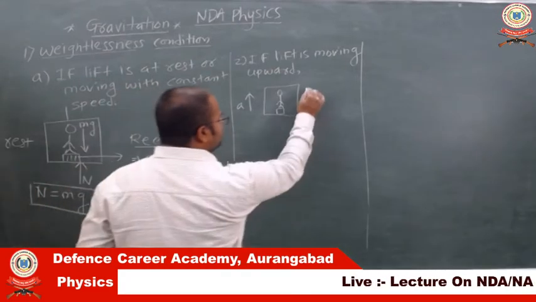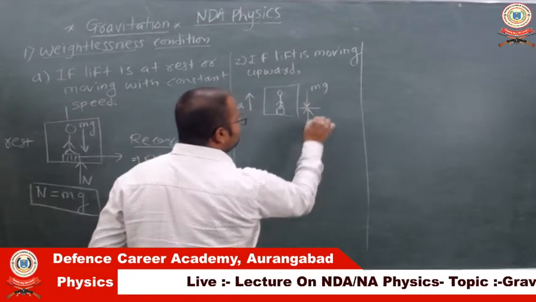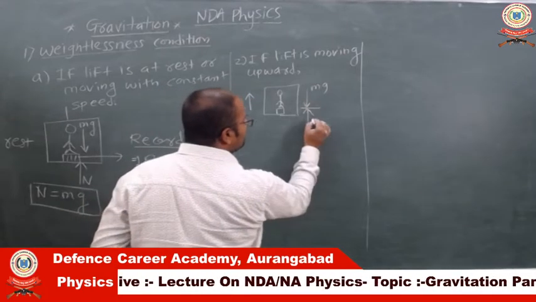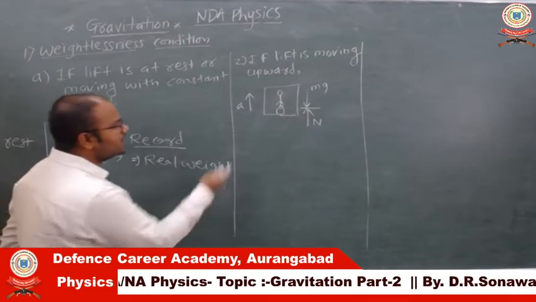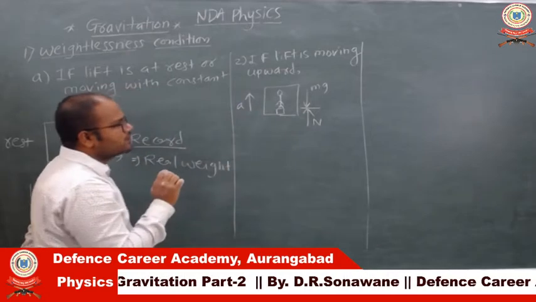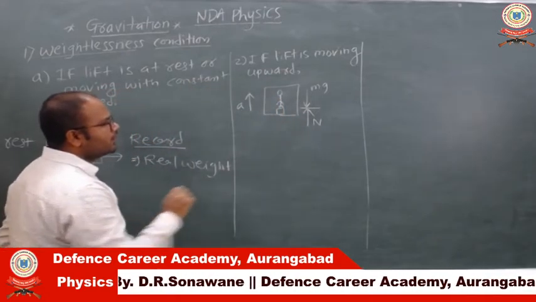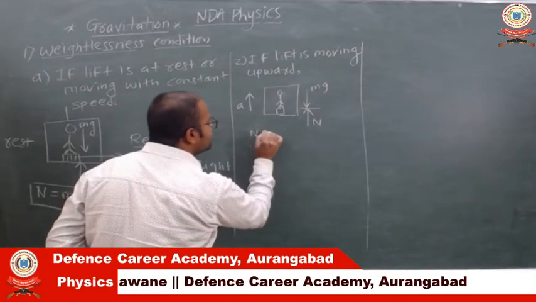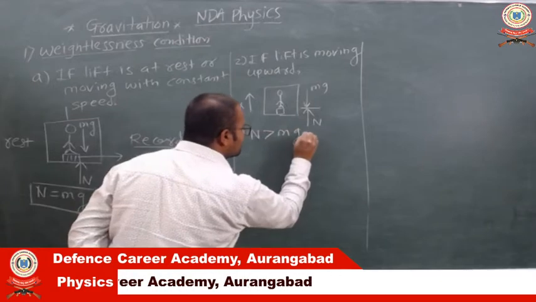We know that again the weight of the person is vertically downward and the normal reaction applied by the surface is N. So here, if the lift is moving upward, it means the upward force is greater than the downward force, only then can the lift move upward. It means the normal reaction in this case is greater than the weight of the person.